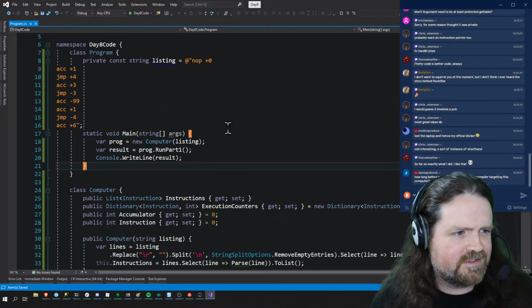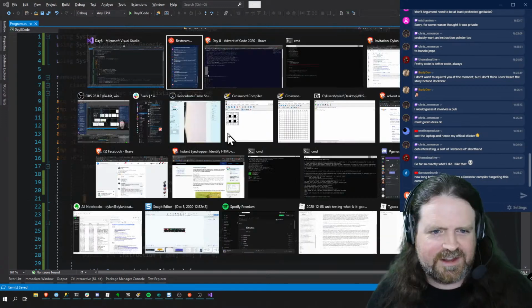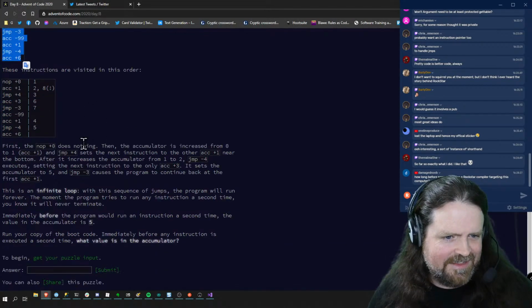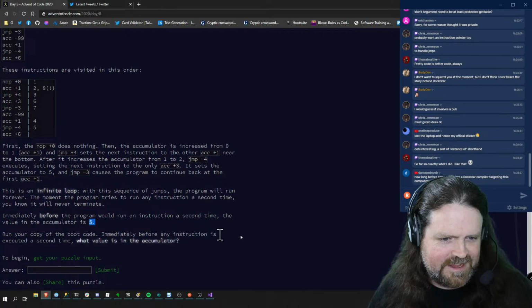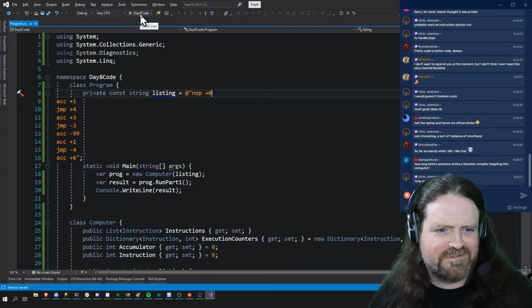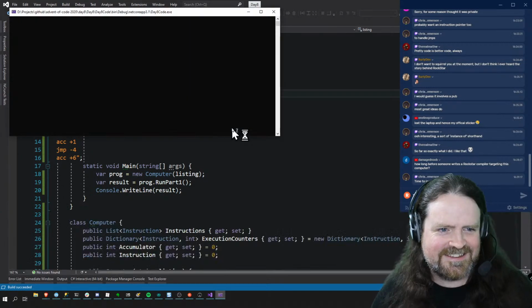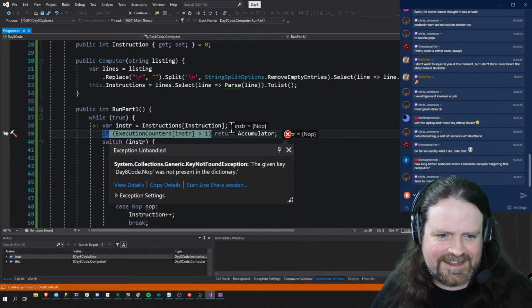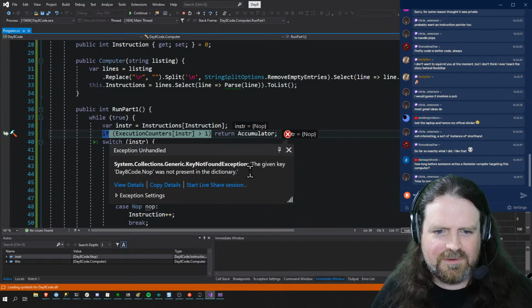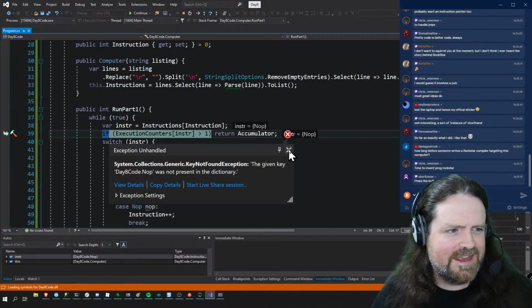Right, let's run this thing, see what we get at the other end of it. So what we are expecting is this instruction should give us the value 5. This part is always a lot of fun, isn't it? Where you just click the big fat run button and see what you get at the other side of it. Boom, the opcode nop was not present in the dictionary. I know why that is.